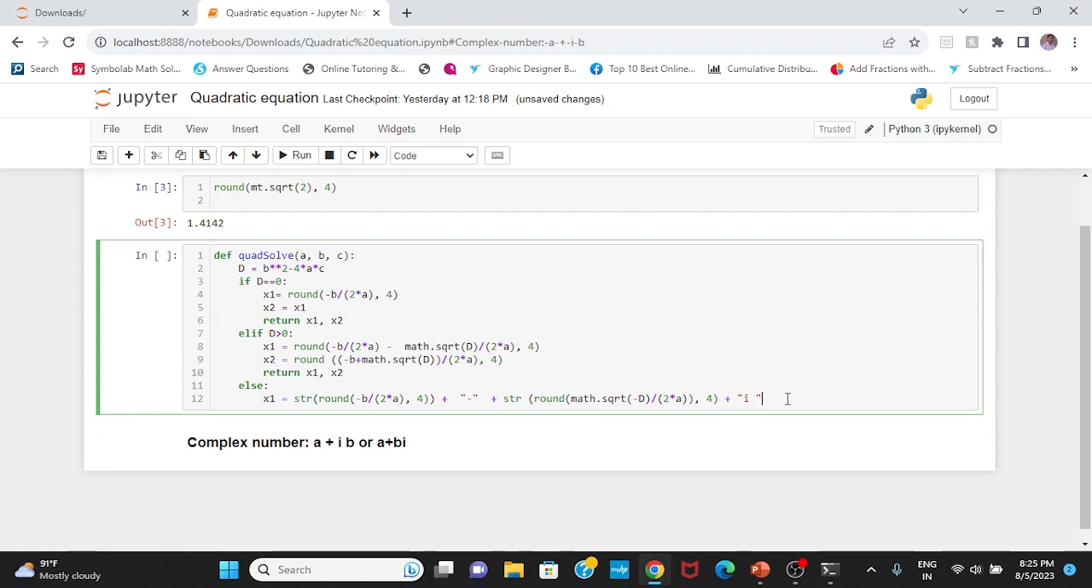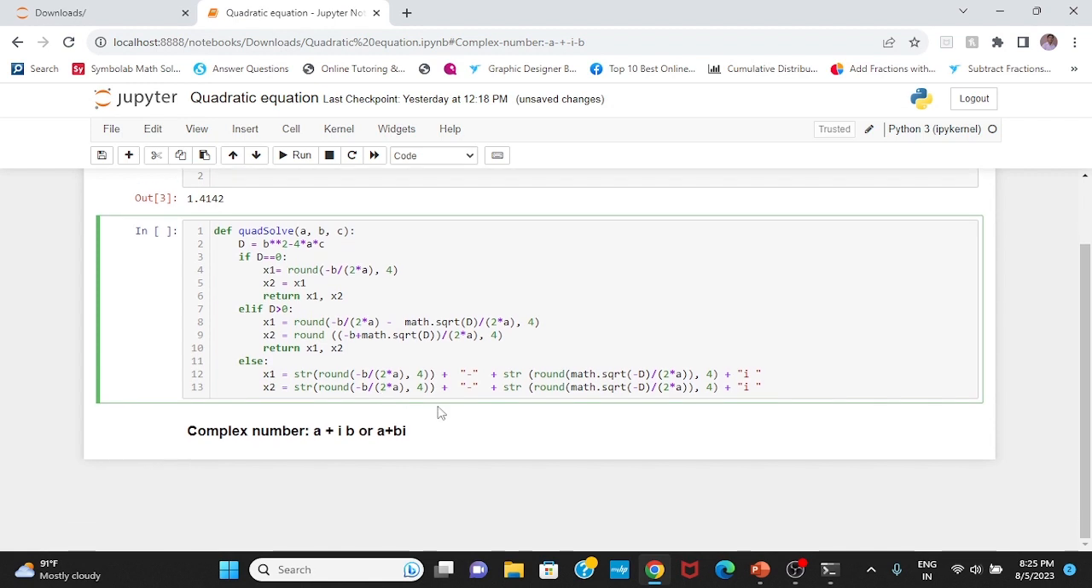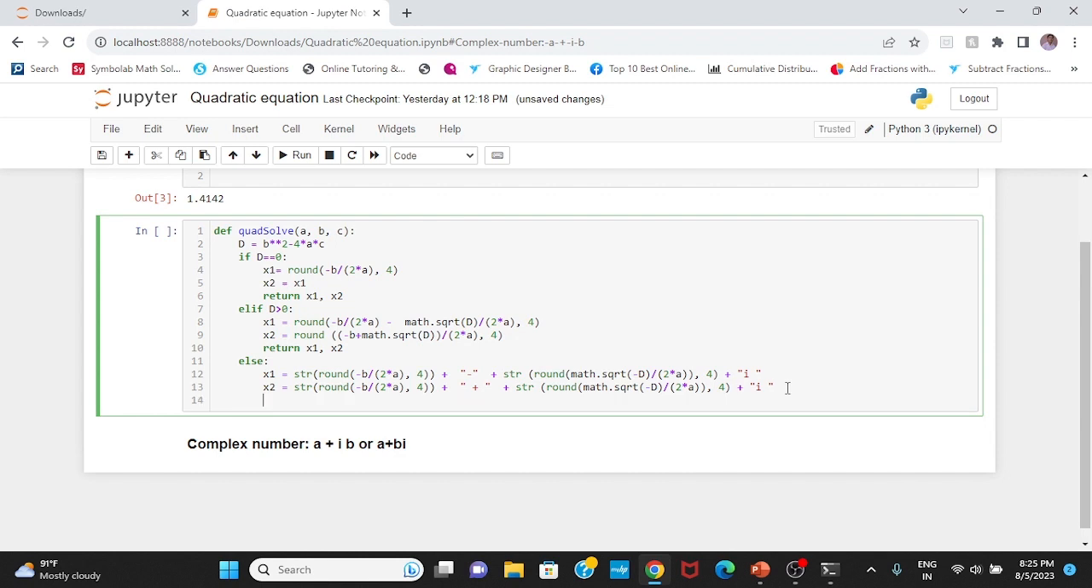And now here I can write this as the x2 solution, and here I will take this one as plus. So it should return like this, and now I should return x1 comma x2.